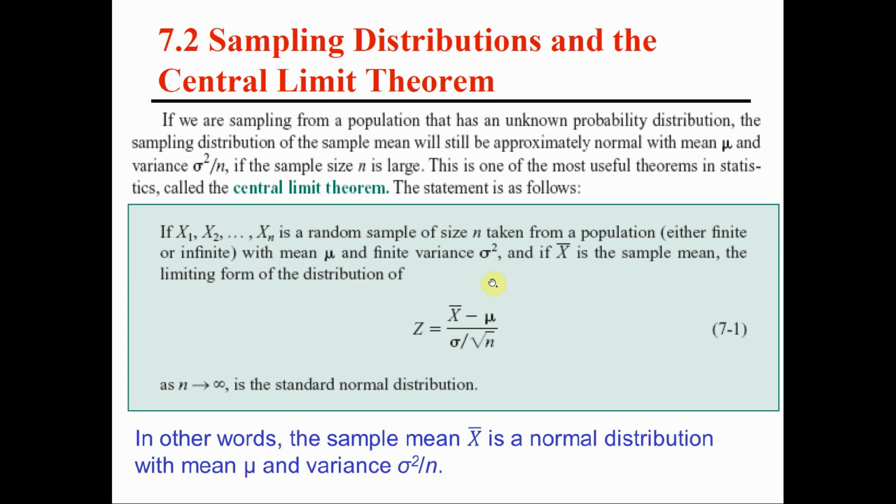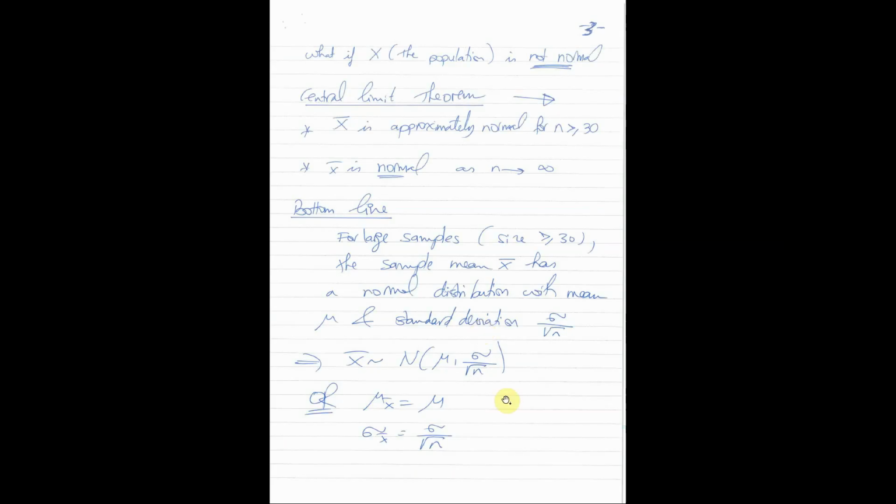In other words, if we standardize, so if we take X bar and subtract mu and divide by sigma over root n. Again, what was sigma over root n, by the way? Sigma over root n was the standard deviation of the sample mean. So sigma over root n is a standard deviation itself.